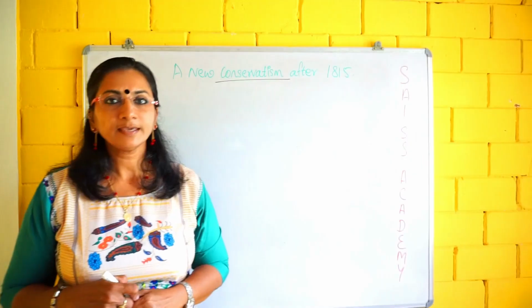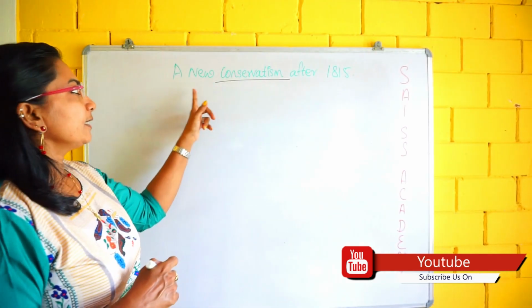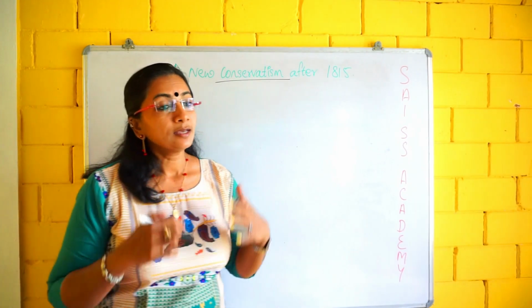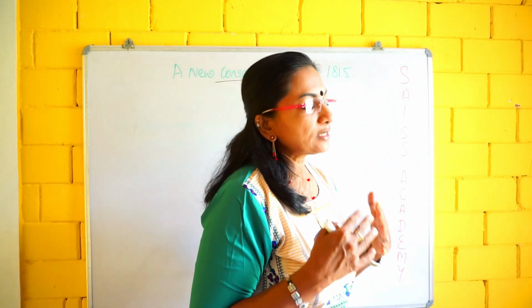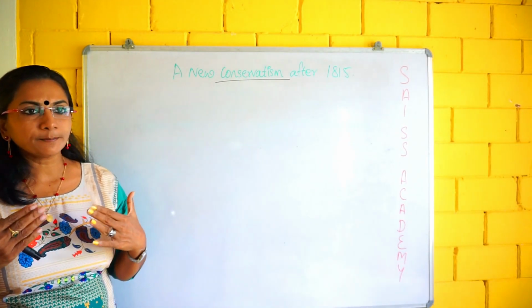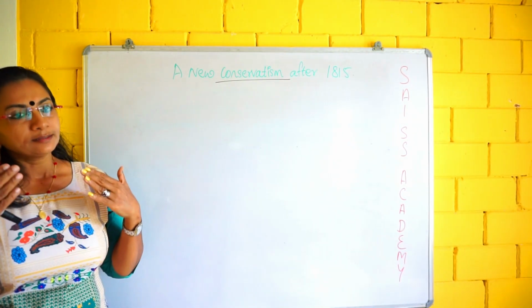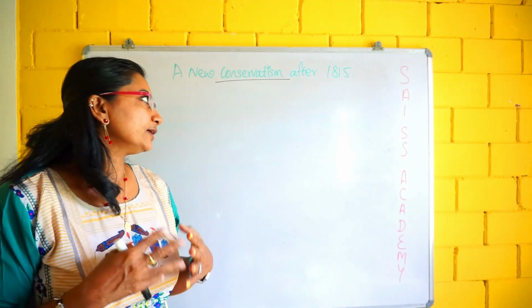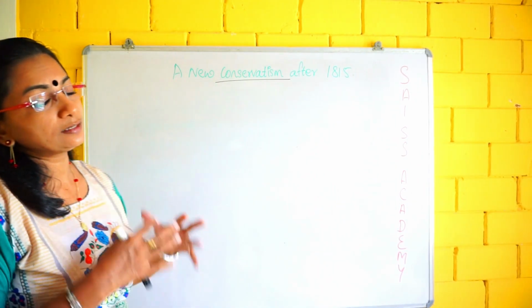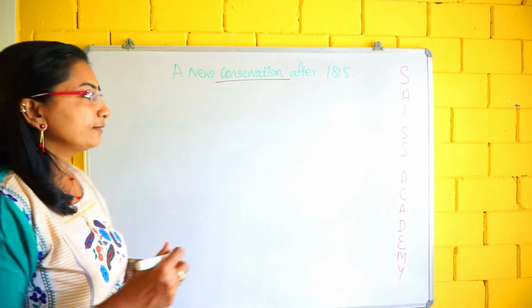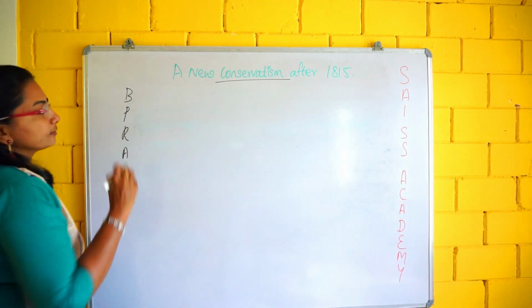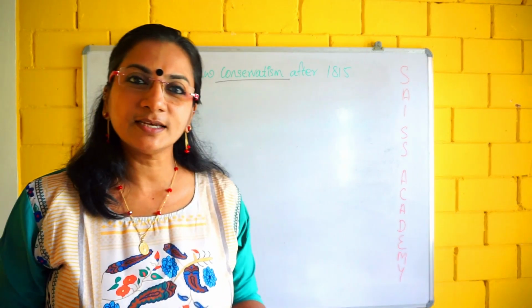That is an example. Yes, children, our next topic is new conservatism after 1815. We know that Napoleon's reign was from 1799 to 1815. So what happened after that? Napoleon was defeated in 1815 by the European powers. Which European powers were there? They were the BPRA. What is BPRA? It is a mnemonic.